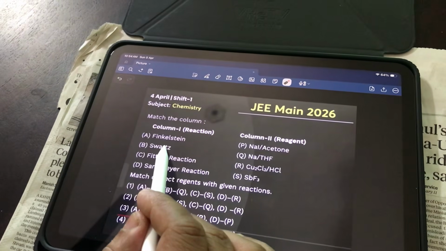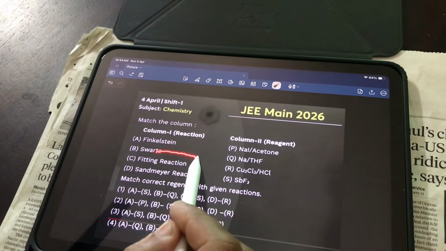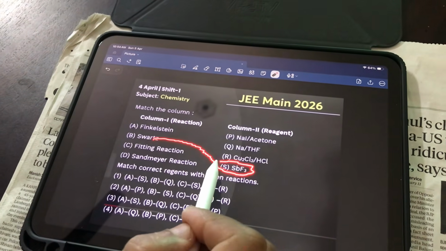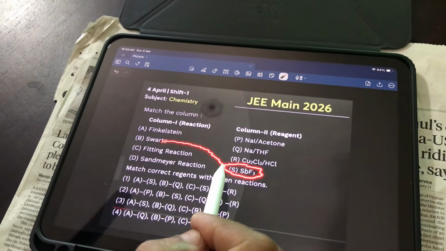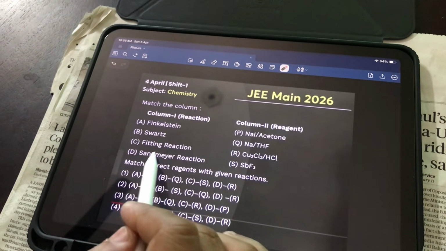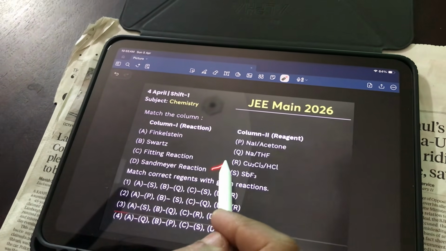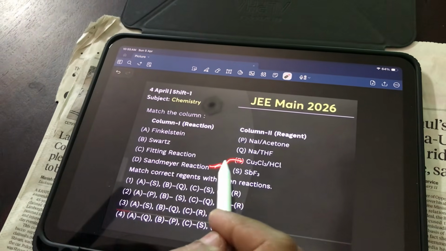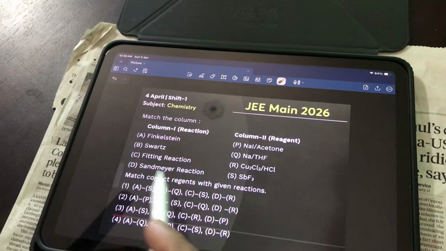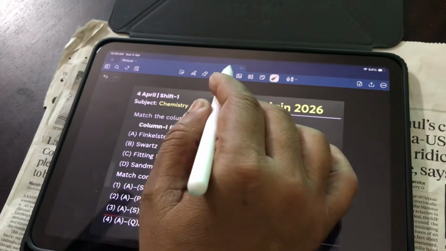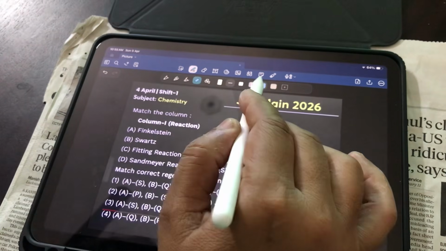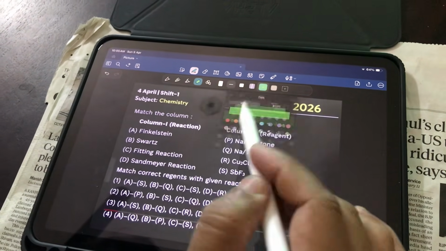Swarts reaction, fluorides, some specific metal fluorides. I have given you the code. So B is S. B is S. Now, if you see the Sandmeyer reaction, D is R. Anything if you know, D is R. So, my dear students, the correct answer is, just let me know. I have told you each and everything. Now you can definitely let me know the answer.